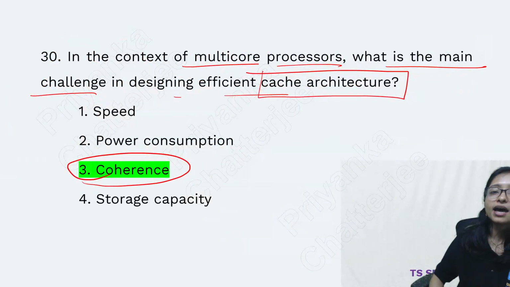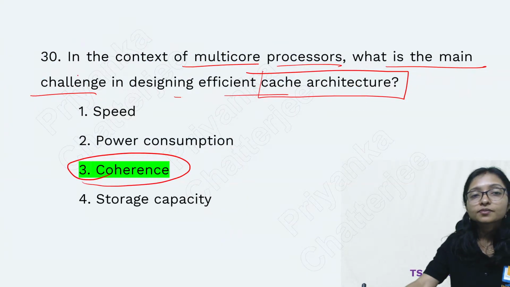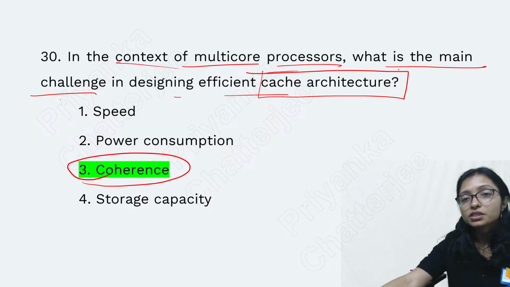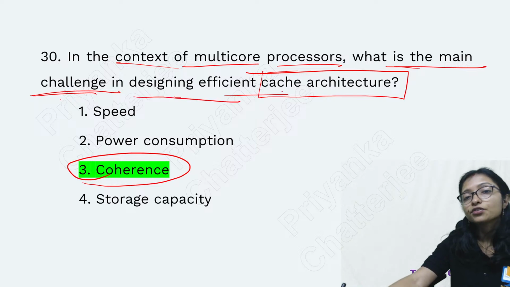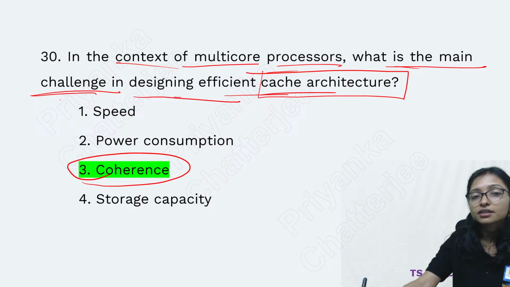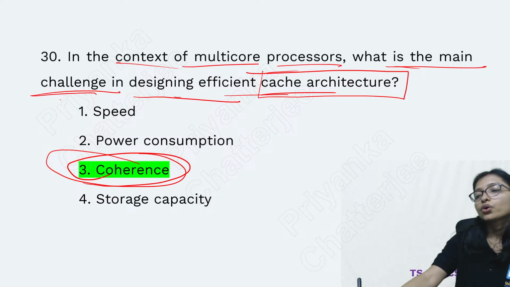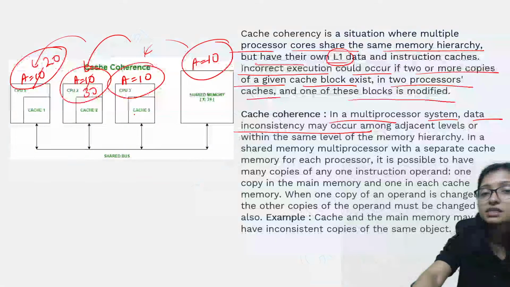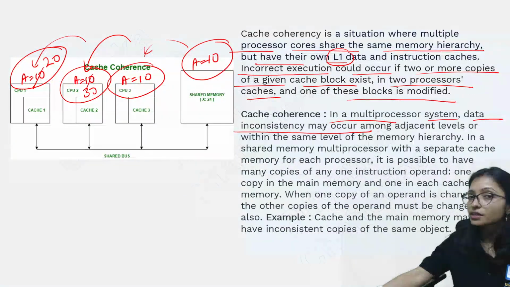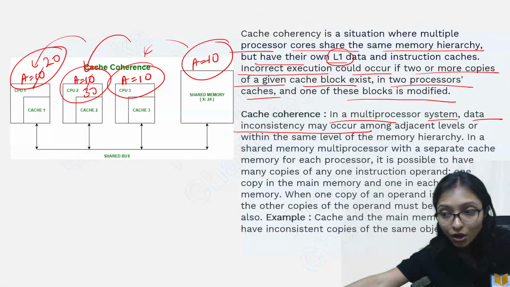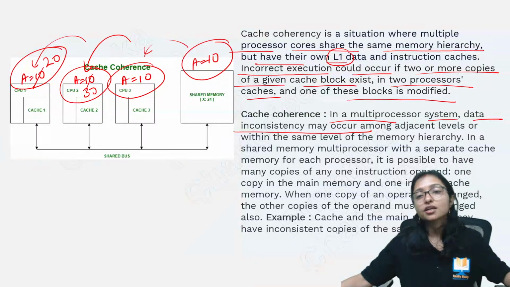So that's why it was there in the question. In the context of a multi-core processor, what are the main challenges? Design efficient cache architecture. This is the coherence. It is not ambiguity, this is inconsistency. Inconsistency and ambiguity are not the same. These words are always very different.